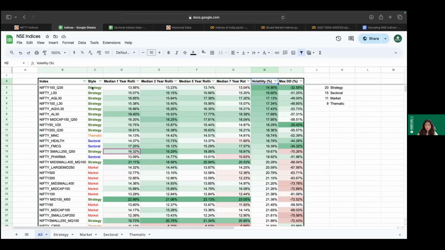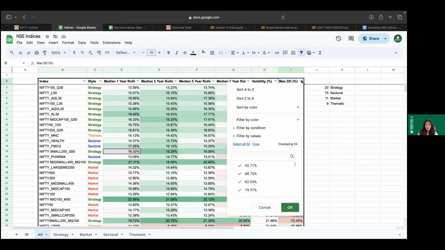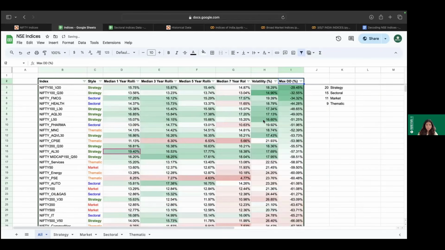But even over here, if you consider the risk and volatility, strategy as a category of indices is coming up very, very profoundly. Now, we can also look at maximum drawdown, as to which index has a maximum drawdown. And even in that scenario, while sectoral has some representation, largely in the top 10 you will see that strategy is occupying the space with value, quality, and low volatility. Again, multi-factor, where alpha, quality, and low volatility are throwing up.